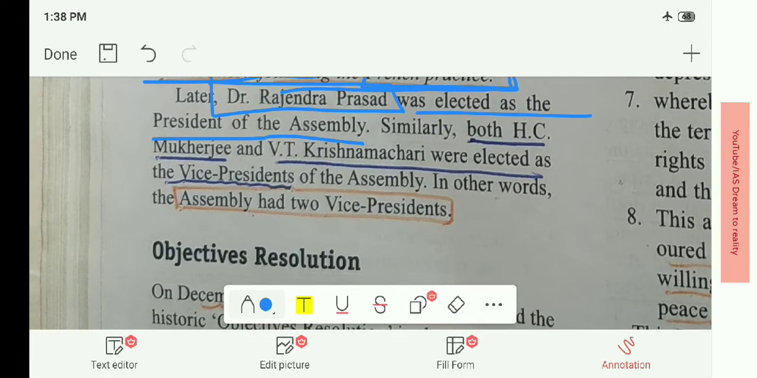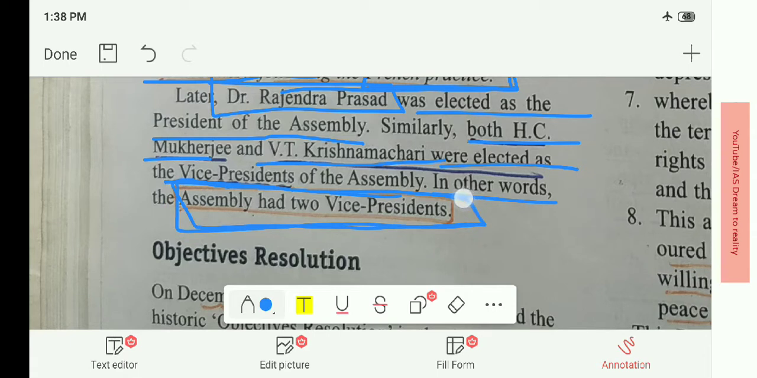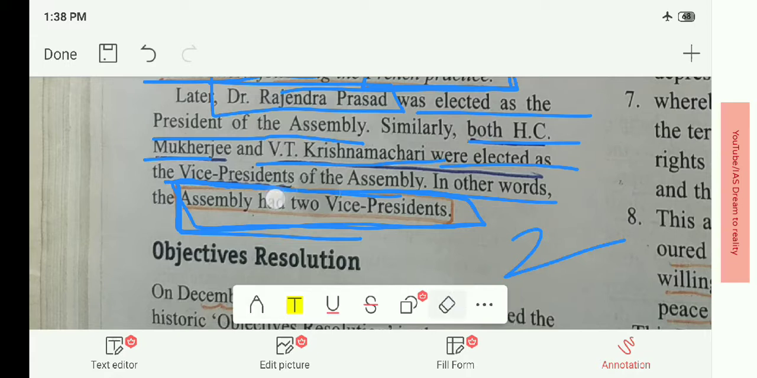And do remember, at the initial stage of the Constituent Assembly, there were two vice presidents. One was H.C. Mukherjee and the second was V.T. Krishnamachari. This was asked in some of the state PSC examinations, so do remember these names. So how many vice presidents were there for the Indian Constituent Assembly? Two vice presidents.